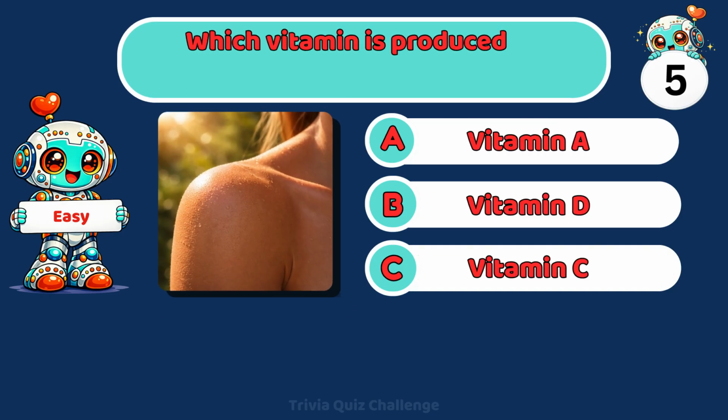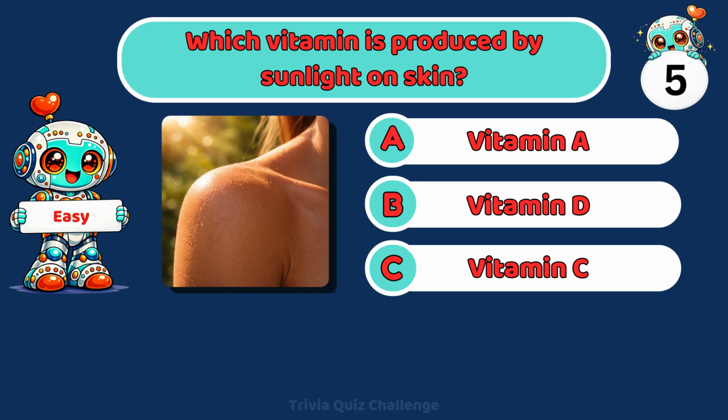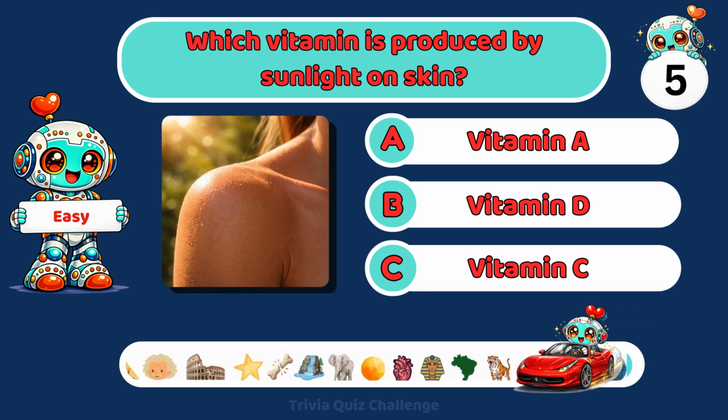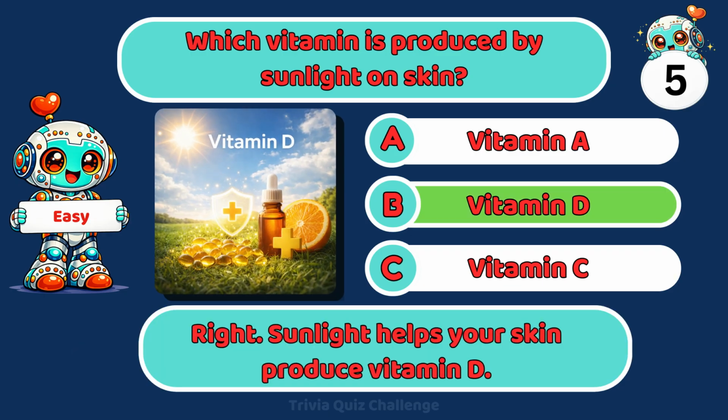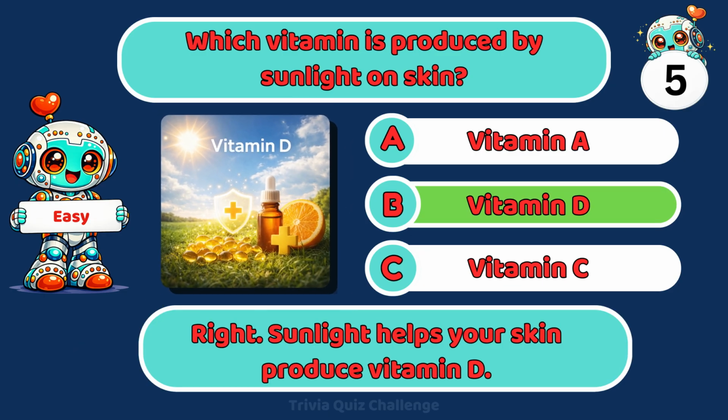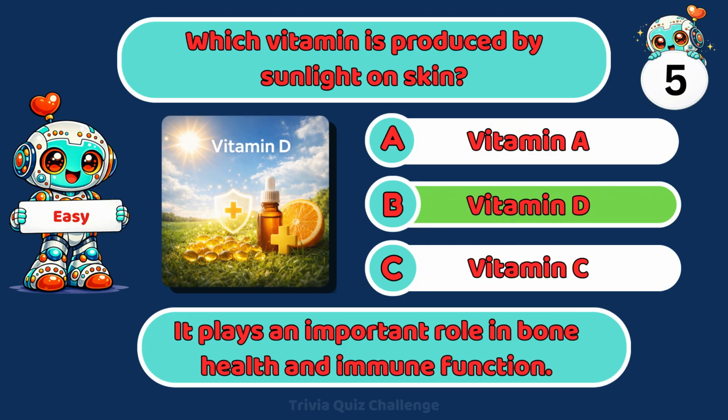Which vitamin is produced by sunlight on skin? A. Vitamin A. B. Vitamin D. C. Vitamin C. Right. Sunlight helps your skin produce vitamin D. It plays an important role in bone health and immune function.